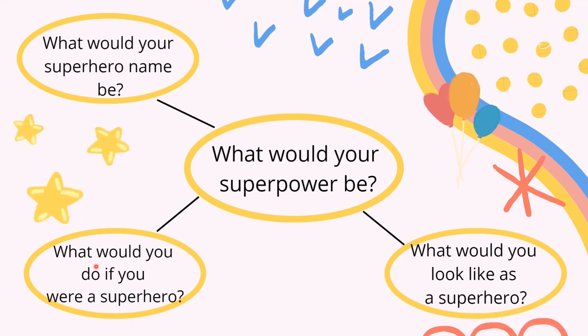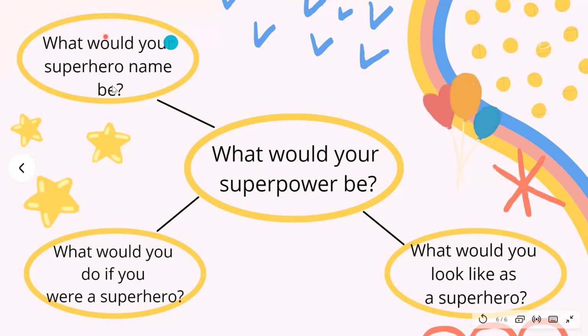Now we have started making a plan for something we could write about. If you wanted to write about what kind of superhero you would be, all of these things that we just wrote down in our writing web are different ideas you can include in your writing. You can write about what your superpower would be, what your superhero name would be, what you would look like as a superhero, and what you would do if you were a superhero.